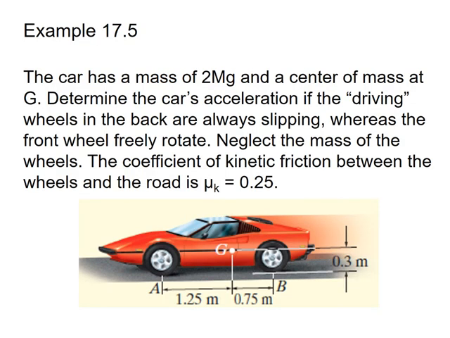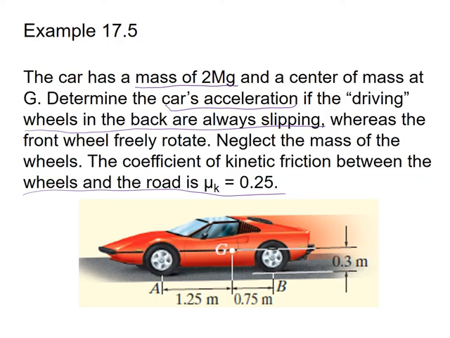Now let's solve a numerical related to the translation motion of a rigid body. The statement of the numerical is: a car has a mass of 2 megagrams, with the center of mass at point G. Determine the car acceleration if the driving wheels in the back are always slipping, whereas the front wheels are free to rotate. Neglect the mass of the wheels. The coefficient of kinetic friction between the wheels and the road is mu k equal to 0.25.